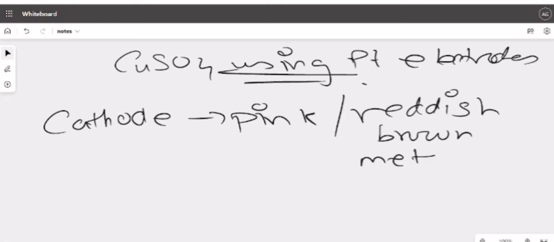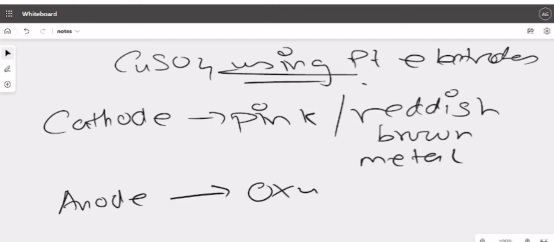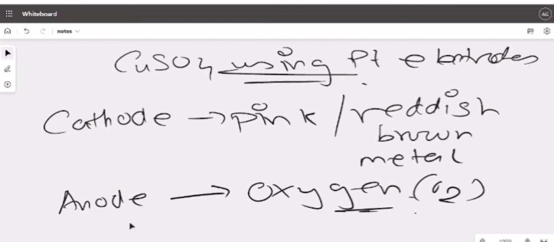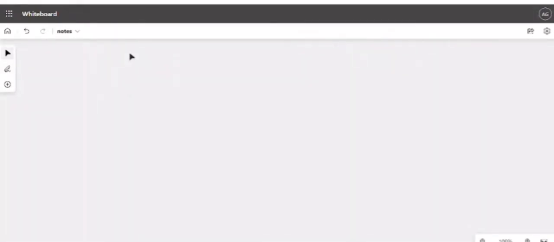Reddish brown metal. Clear? And the anode observation will be evolution of oxygen. Put it down there. There is also an electrolyte observation. That is, the blue color of the electrolyte will fade away.